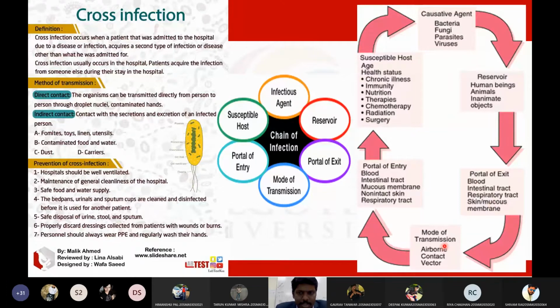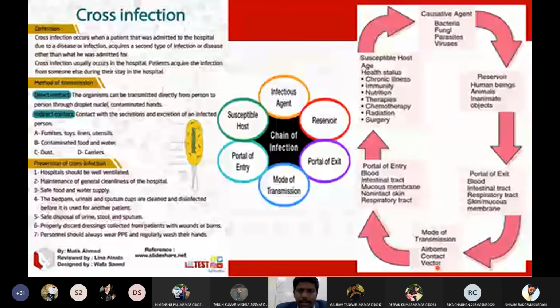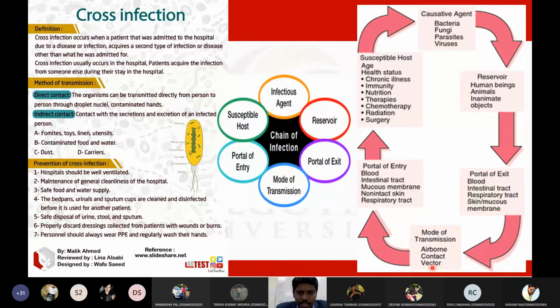Then the mode of transmission. It can be airborne, meaning it can transmit through the air, or through contact, or through vectors. Vectors such as biological vectors, mosquitoes, and sandflies are all vectors. So these are the modes of transmission: airborne, contact, or vectors.